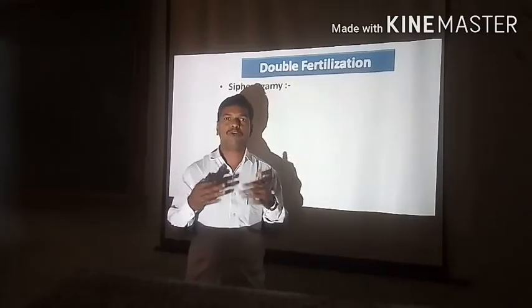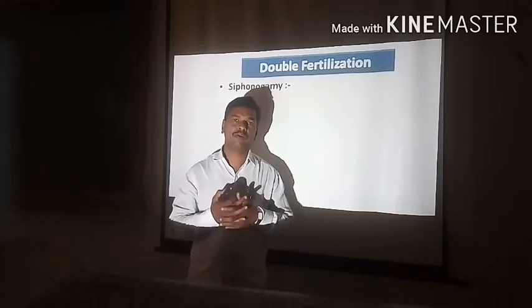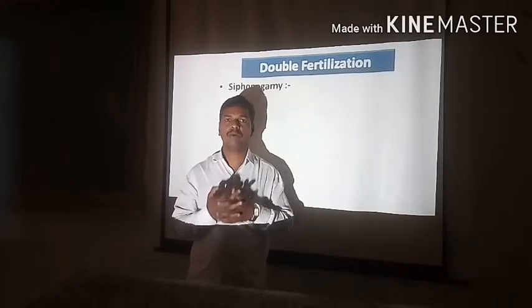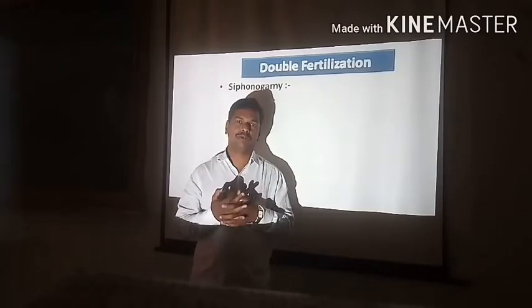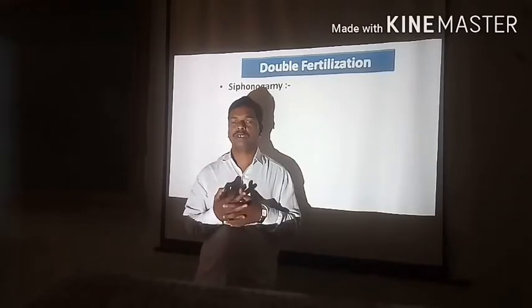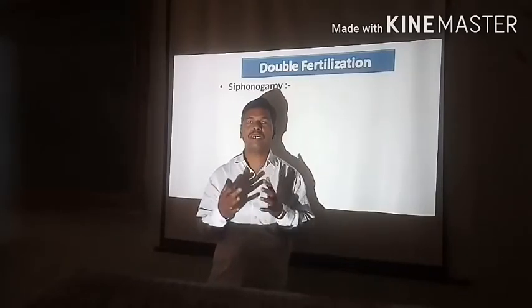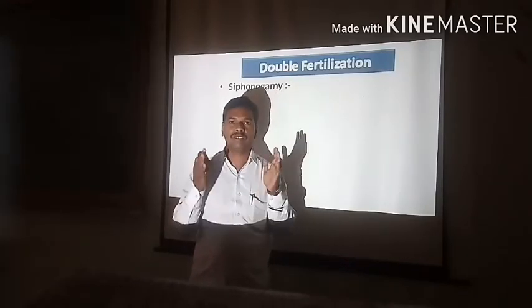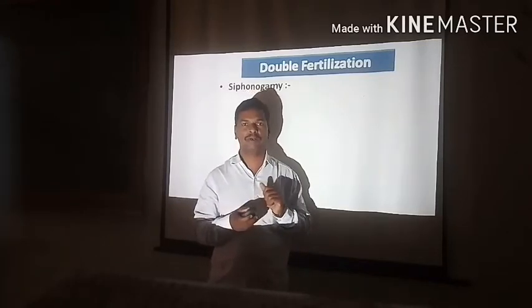Now, concerning the reproductive structures, the development of the male gametophyte, the development of the female gametophyte, and the brief and detailed process of pollination are complete. Now in this lecture we will discuss the exact mechanism of double fertilization and some basic terms concerning double fertilization.